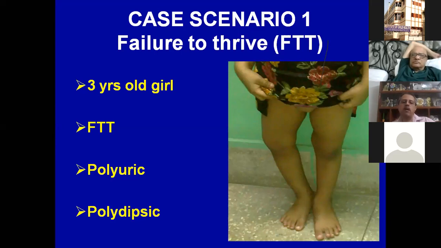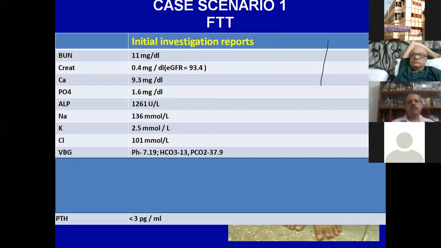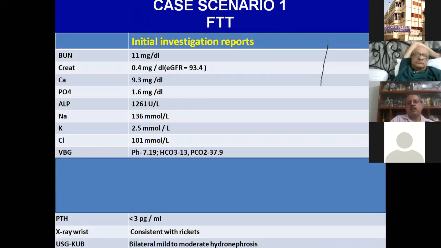A girl from Bangladesh presented to us in CMC below with failure to thrive, polyuria and polydipsia. Polydipsia in the sense that the mother said that she used to drink her own urine. So if you don't stop her, the child will drink her own urine. That much polydipsia. This was the initial investigation. I'll give the PGTs 10 seconds to have a look at it.